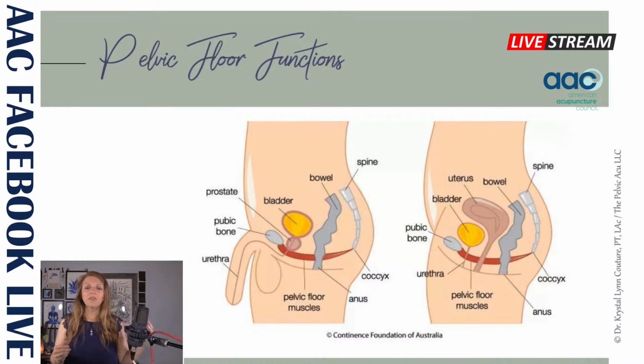In females, we have the bladder opening to the urethra, we have the uterus opening to the vagina, and then we have the bowel opening to the anus. So here's kind of your example. You can also see this really well from my superior to inferior view of my pelvis here. So we can see, there we go. We can see the rectal opening, we can see the vaginal opening, and then we can see where we've got the urethra as well.